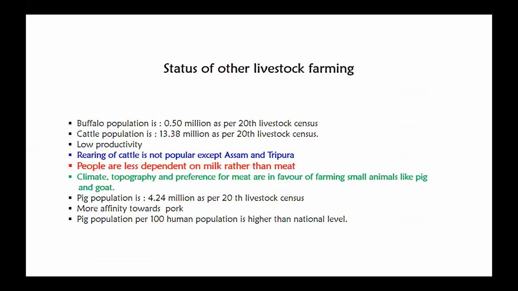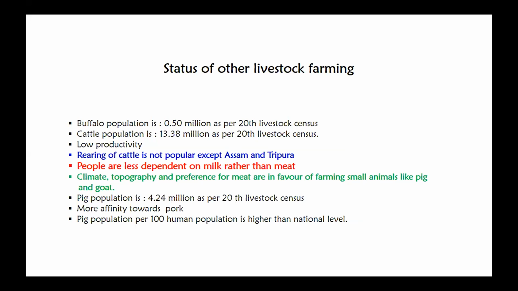Then about the status of other livestock farming: the buffalo population is 0.50 million as per the 20th livestock census, and the cattle population is 13.38 million. Even though the cattle population is 13.38 million, the production is very low. These cattle are reared only in Assam and Tripura, while in other regions of the Northeast cattle rearing is very less, except in these two states. Also, the people out here prefer meat more than milk. Because of this, the preference for meat is more than milk.